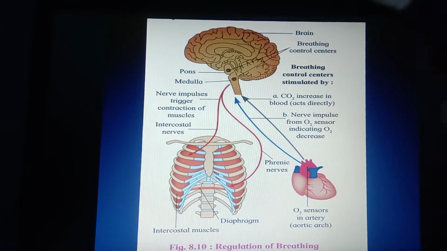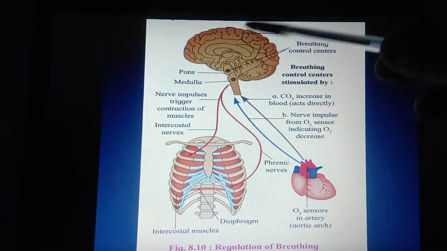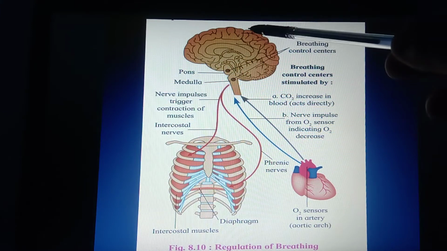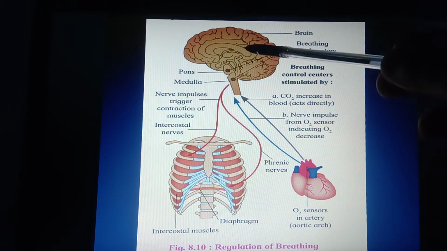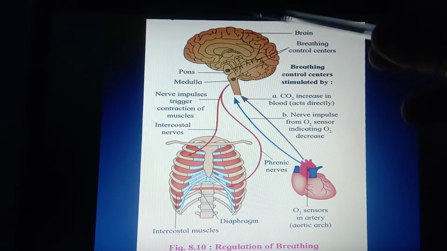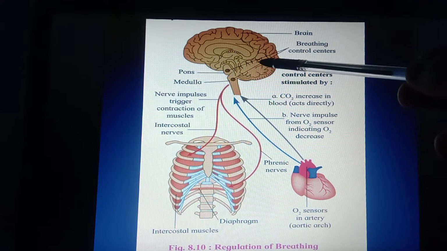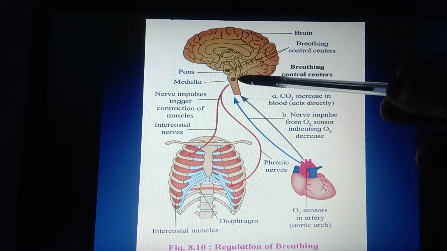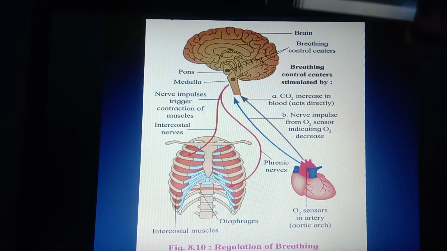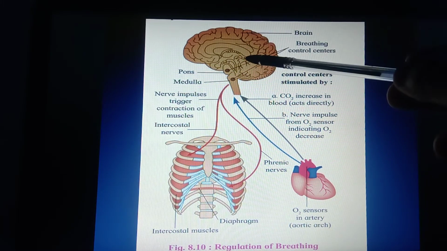Why? Because the forebrain of the human being contains a cerebrum and the cerebrum helps to control the motor activity. Then to hold up the breath, to increase the rate of breathing, to decrease the rate of breathing are also under voluntary control but up to a certain limit.